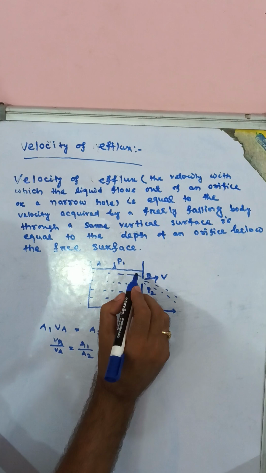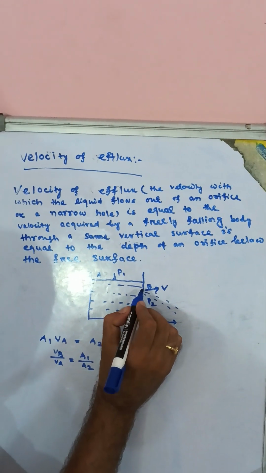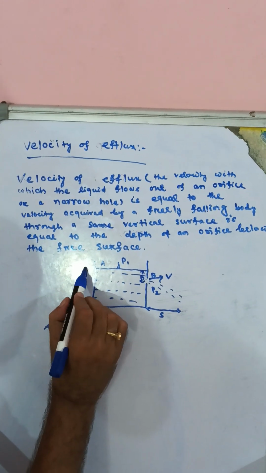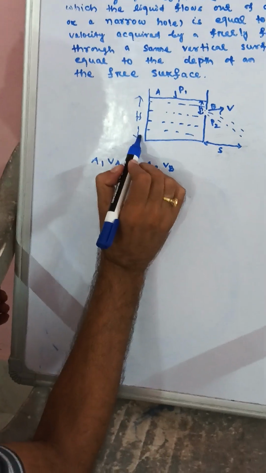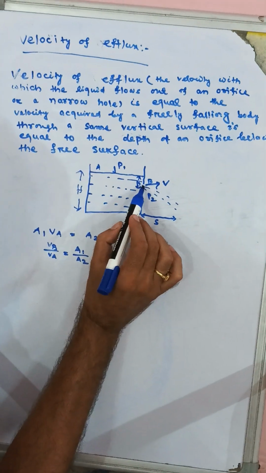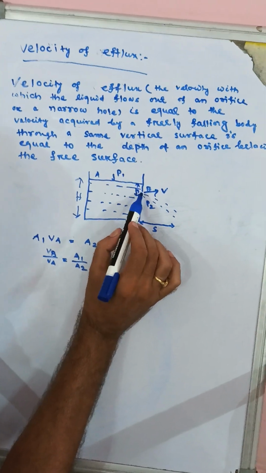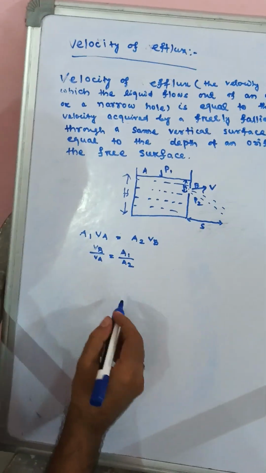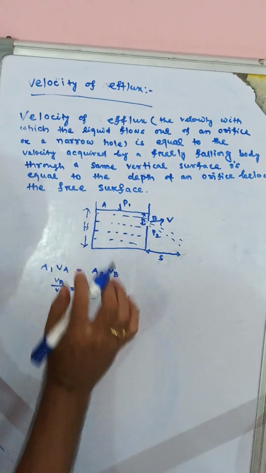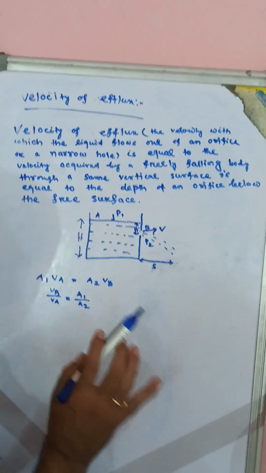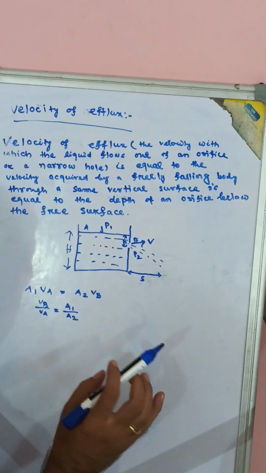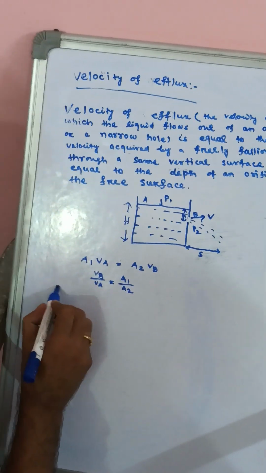Okay, this is height h from the surface to the orifice, this is S. The height from the surface to the orifice is small h. Then VA is the velocity at A and VB is the velocity at B. A1 VA is equal to A2 VB, and VB by VA is equal to A1 by A2.